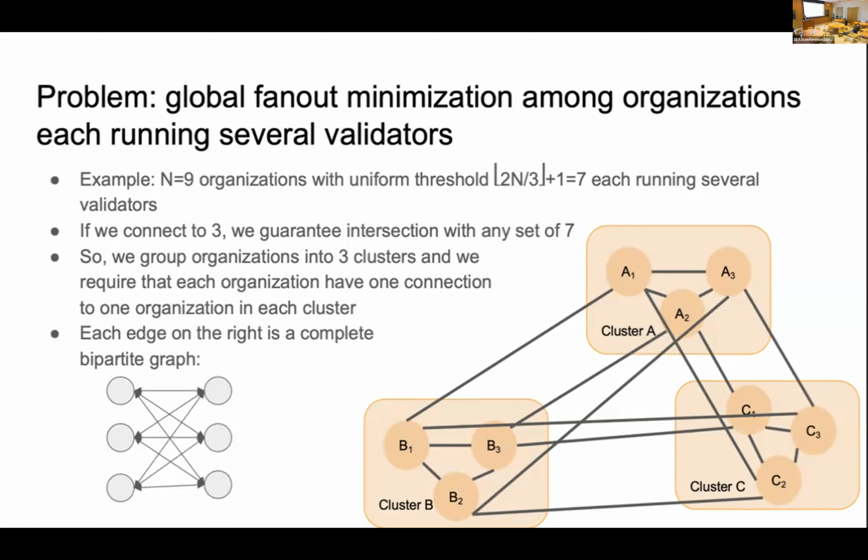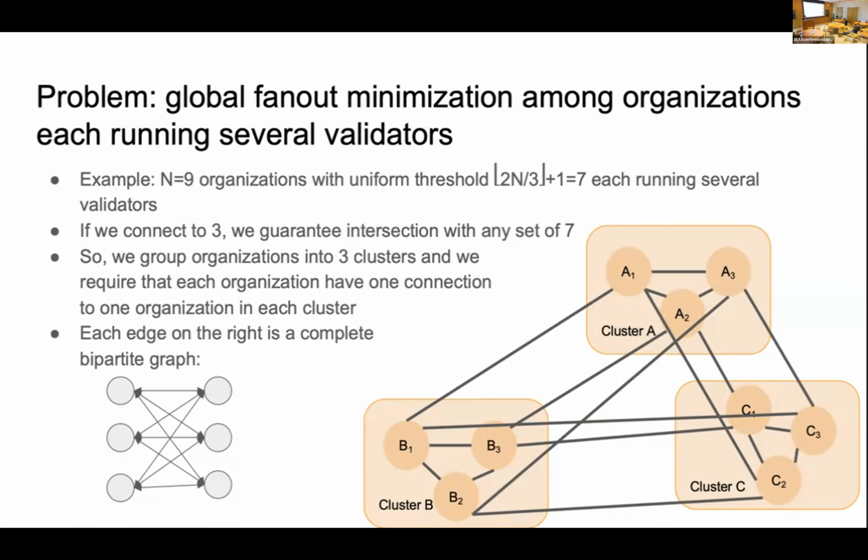And so we group the organizations into 3 clusters. We have the 3 clusters A, B, and C, and each cluster has 3 organizations. Each organization first has edges to all the other organizations in the same cluster. And then they have at least 1 edge to the other clusters.